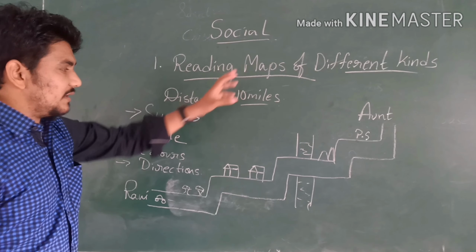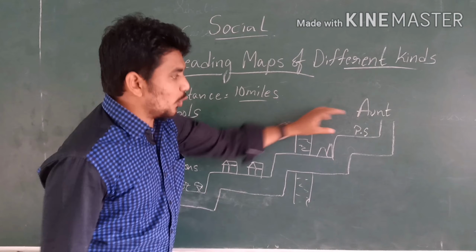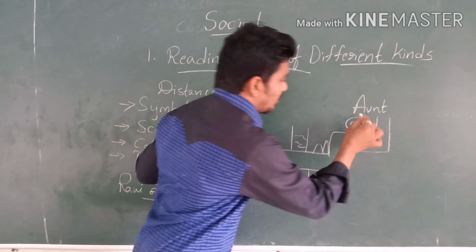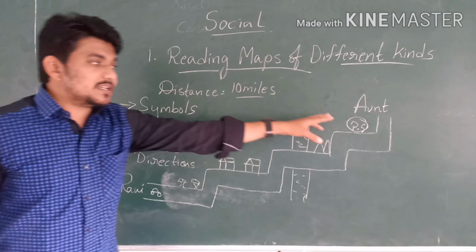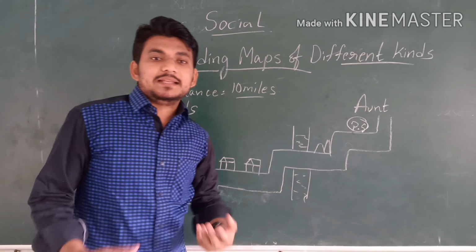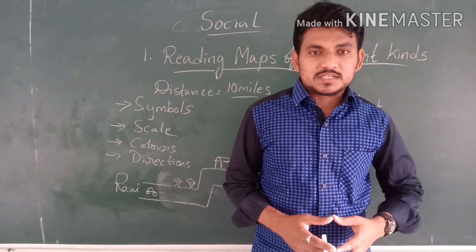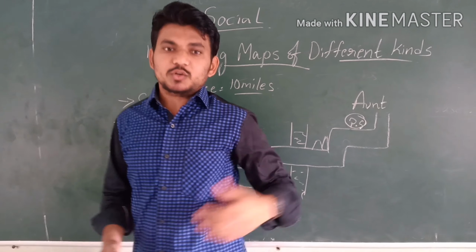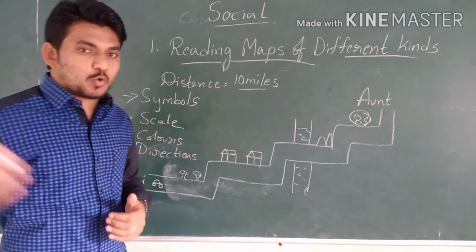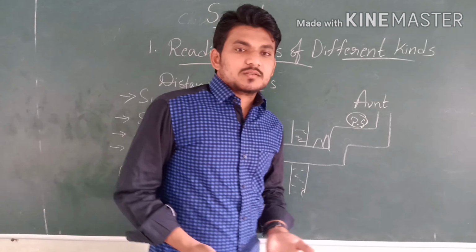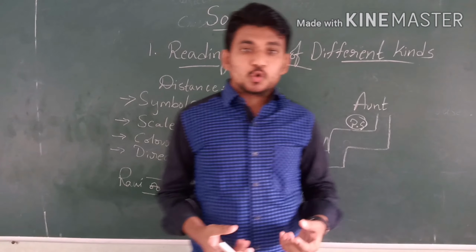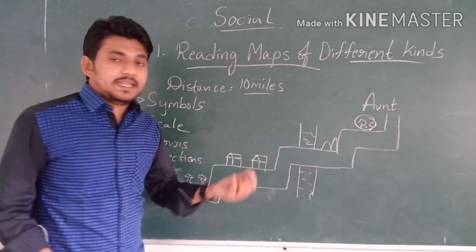Which is the symbol here? Here is the police station. PS is nothing but police station. Police station is one of the symbols. For example, we say our house is nearby the police station or the hospital, near the temple, opposite the school. These are the symbols which we use to locate or identify any place.